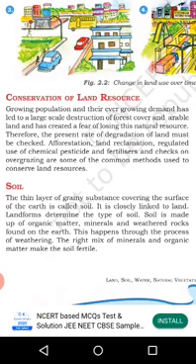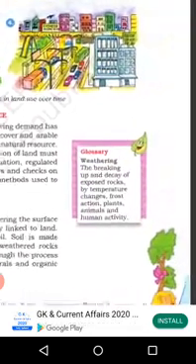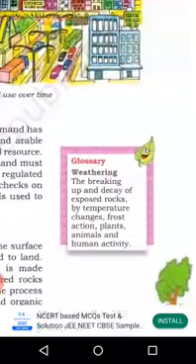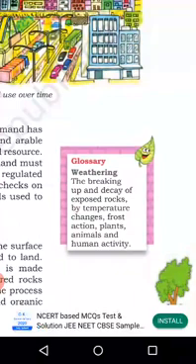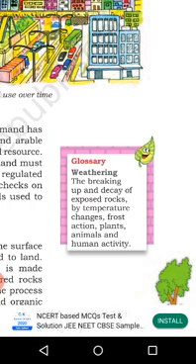Then you should know what is weathering. See this box. The breaking up and decay of exposed rocks by temperature changes, frost action, plants, animals and human activity.